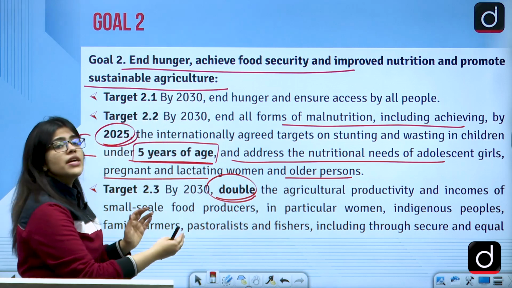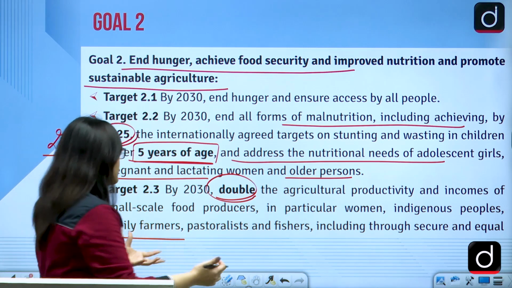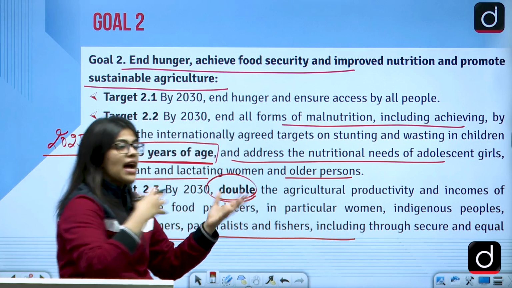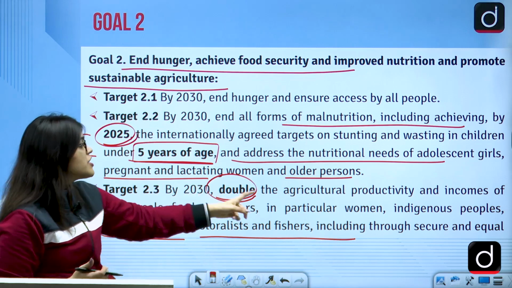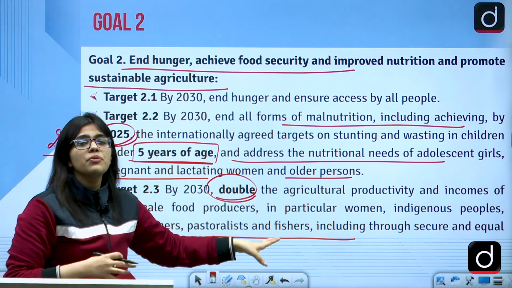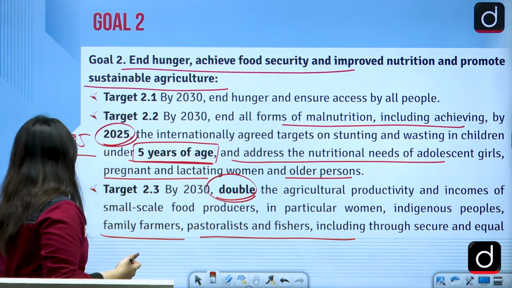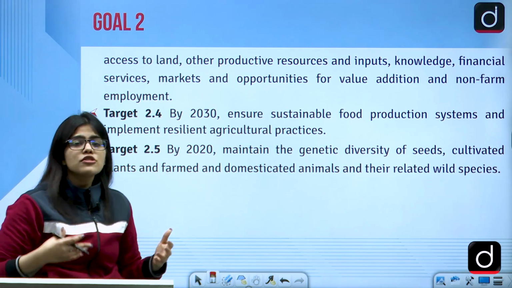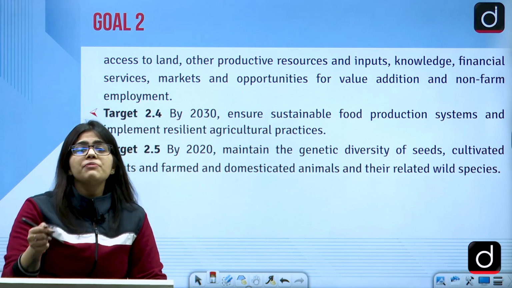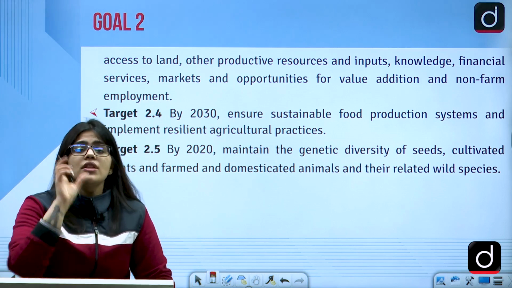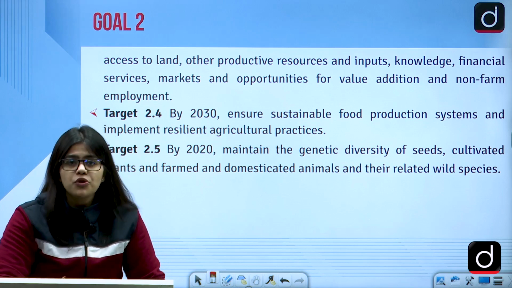So this will particularly help all the indigenous people, all the poor families, and other related activities like fisheries and other farmers would also be helped. Also, indigenous people and particularly the women would be helped, because they are also the food producers. So this will help them. There will be a lot of schemes, and this will help them to have a good amount of land. So land would be given to them, and production would be increased. So production would be doubled.